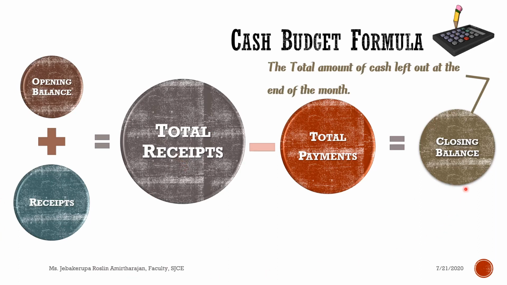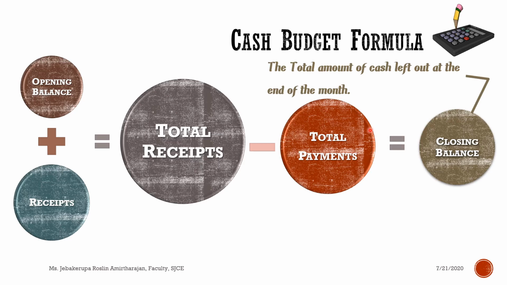What is closing balance? The total amount of cash left out at the end of the month. Just as opening balance is the total amount of cash you have at the beginning of the month, then you add receipts, you find total receipts, then you deduct total payments. So finally you will have an amount left out in your hand. That left out amount is what we call closing balance.